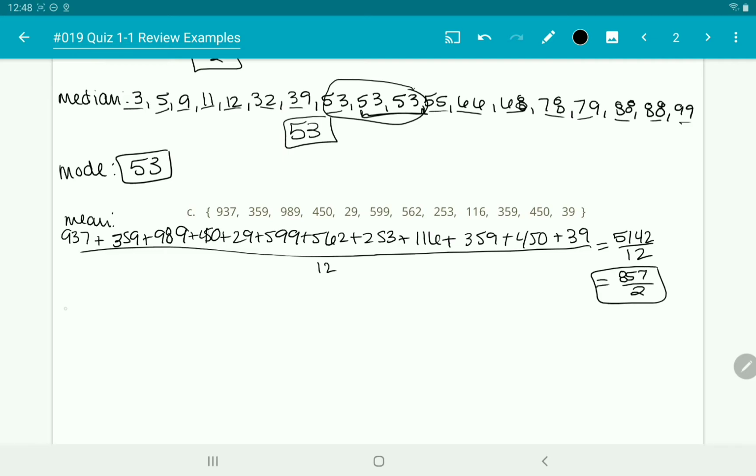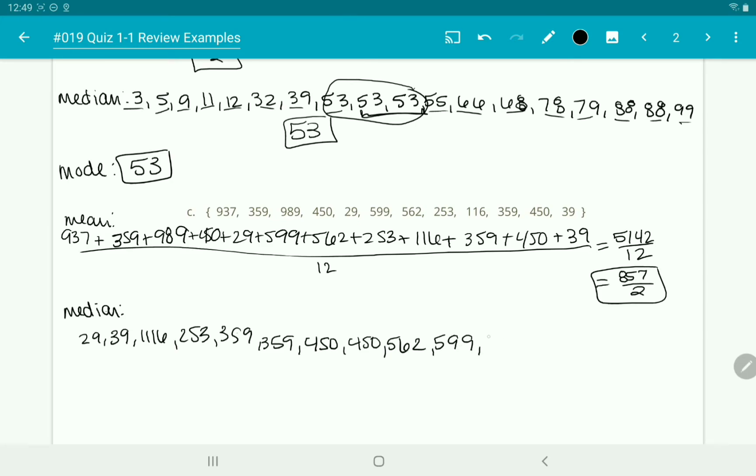That's the mean. For the median, we again have to put them in order, which I have done here. 16, 253, 359, 359, 450, 450, 562, 599, 937, and 989.